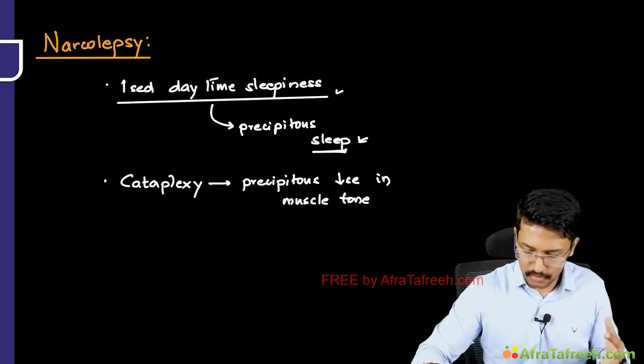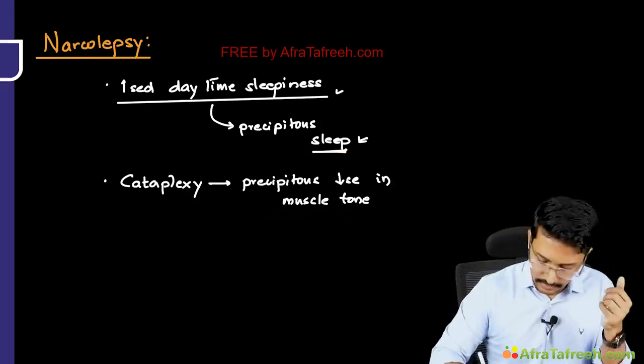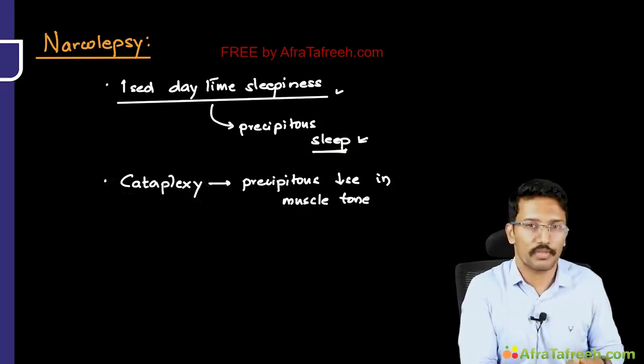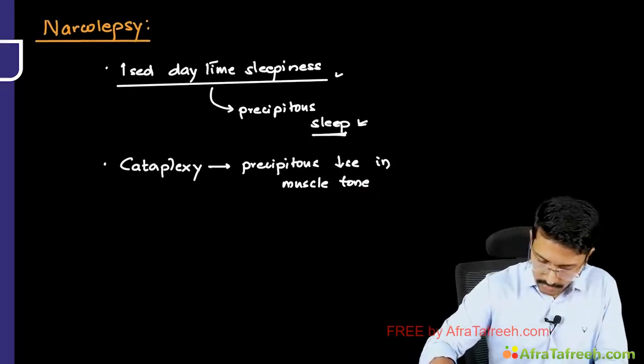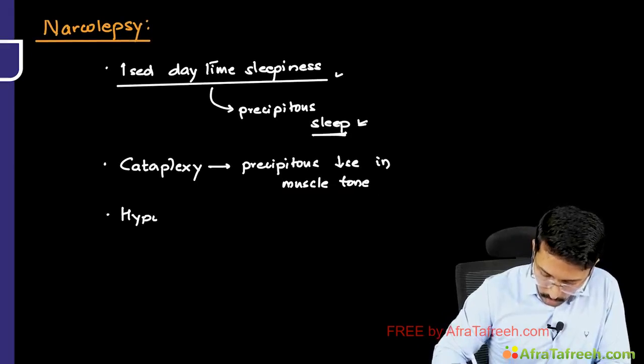The sleep appears quite rapidly. In the same way, the muscle tone drops suddenly. This event is called cataplexy. So we don't see cataplexy in obstructive sleep apnea or OHS, but here it is seen. Okay. Apart from these, patients can also have symptoms known as hypnagogic